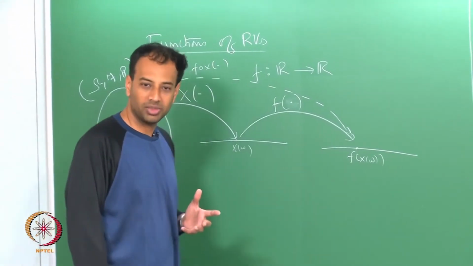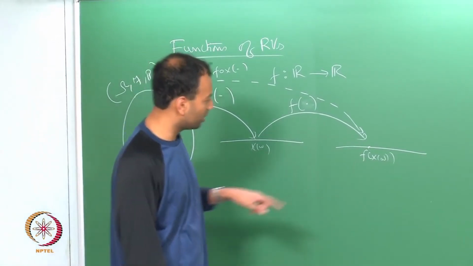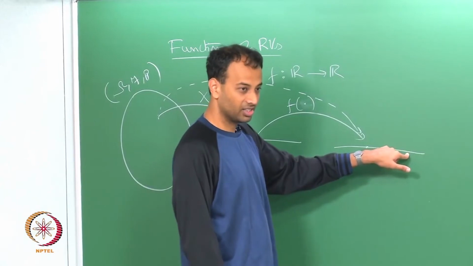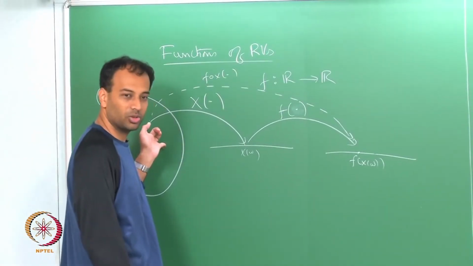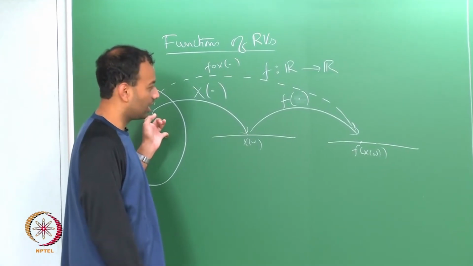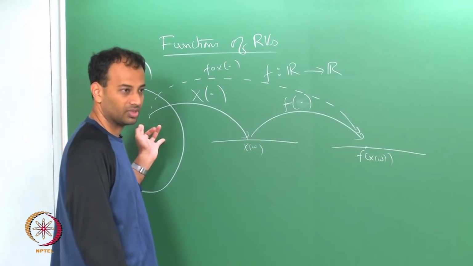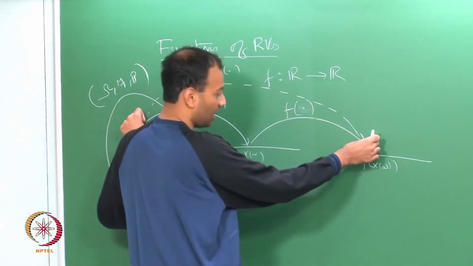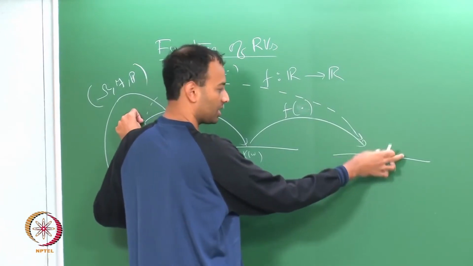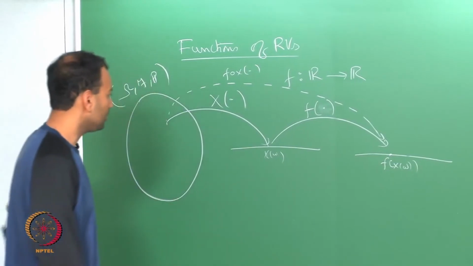What does that mean? It means that if I take Borel sets here, its pre-image must be F-measurable here, only then is f of x a random variable, by definition. If I just look at it as one mapping f composition x, under that composed mapping I must have pre-images of Borel sets being events.